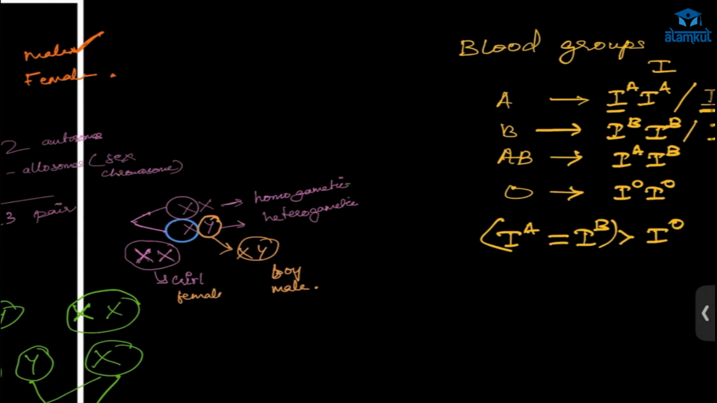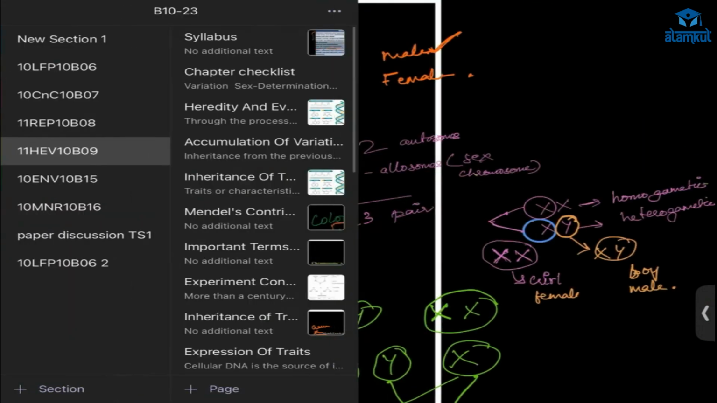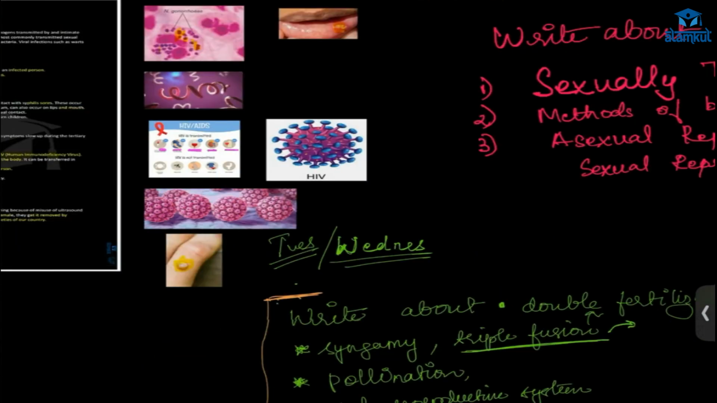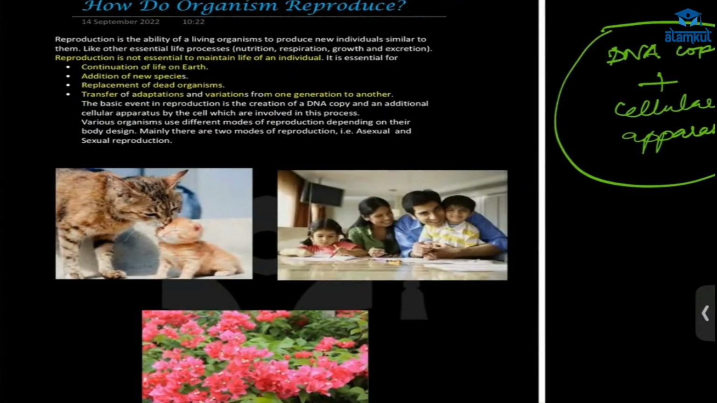Then let's once more revise our reproduction chapter. First thing, why is reproduction important? For the continuity of the species on Earth, for new variation to occur, and for replacement of dead organisms.